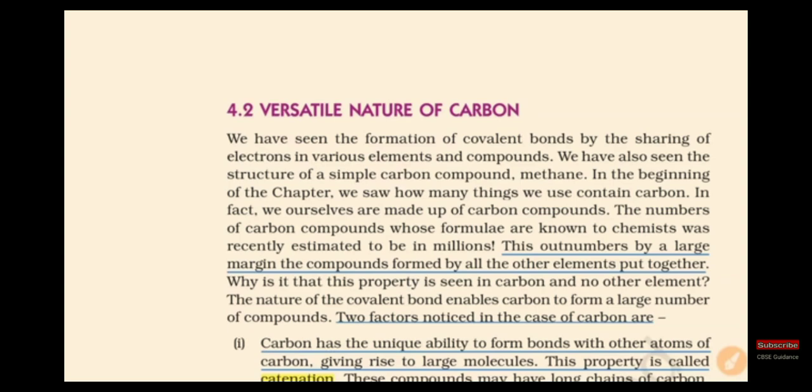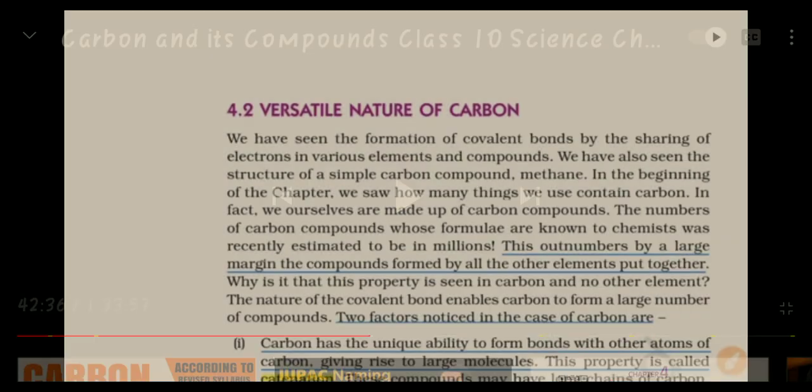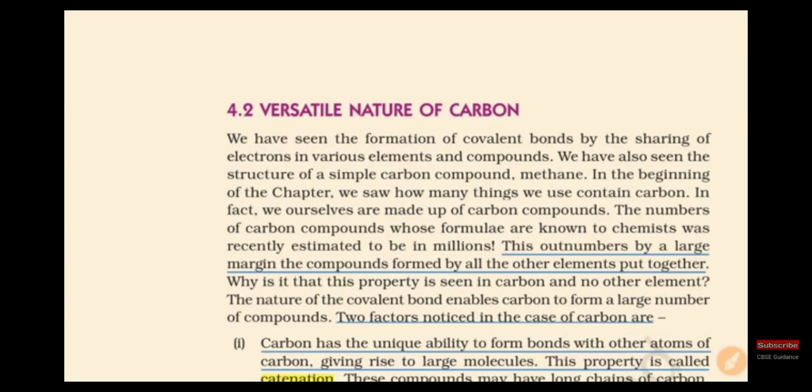And in today's class we will discuss the versatile nature of carbon. When you think about carbon in daily life, there are so many compounds which are made up of carbon. How does it make so many compounds? What are the special things about carbon which make so many compounds? We will discuss the versatile nature of carbon here.